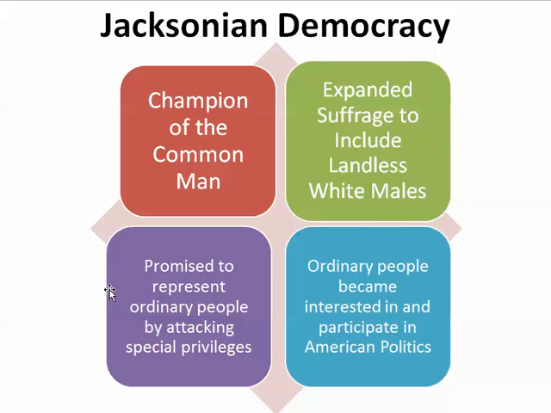A lot of stuff we didn't study is how he attacked the national bank and how he resisted a lot of taxing of the American people to finance public transportation initiatives and things of that nature. But that's more of an AP U.S. history topic. But here in our standards, here's what we need to know about Jacksonian democracy for the test. They dropped the land requirement for white males, more white males get to vote, and suffrage, or the right to vote, is expanded to landless white males who don't own land.